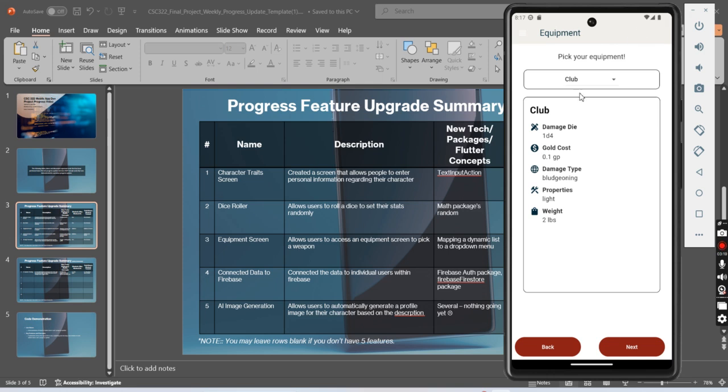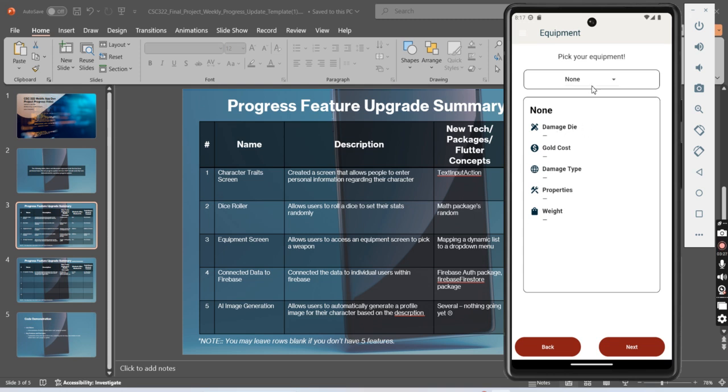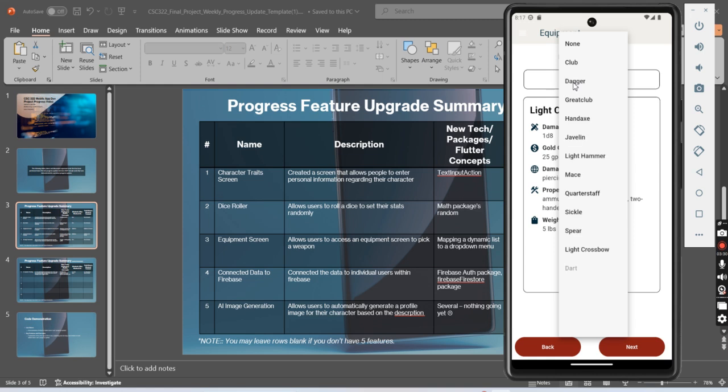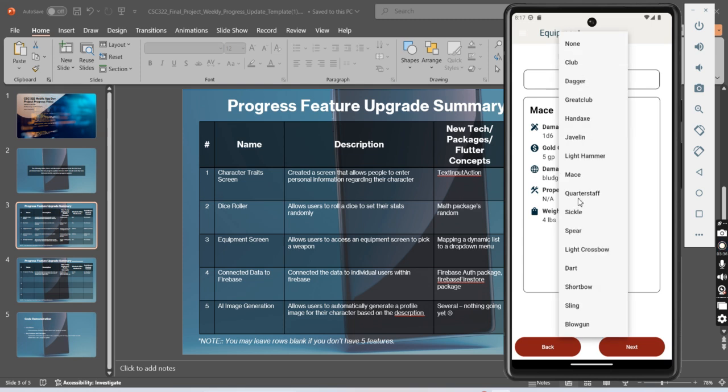Matthew, your equipment. This is the equipment screen. It basically has all these basic weapons that you can select. None basically displays nothing. And then you've got crossbow, whatever else. It's pretty simple. Which one would Dr. Dan use? Good question. You did give him 9s to all stats, I want to say, and 16 to intelligence. He does have 0 strength though, so he's gonna fall over. He will collapse. He's doing fine.